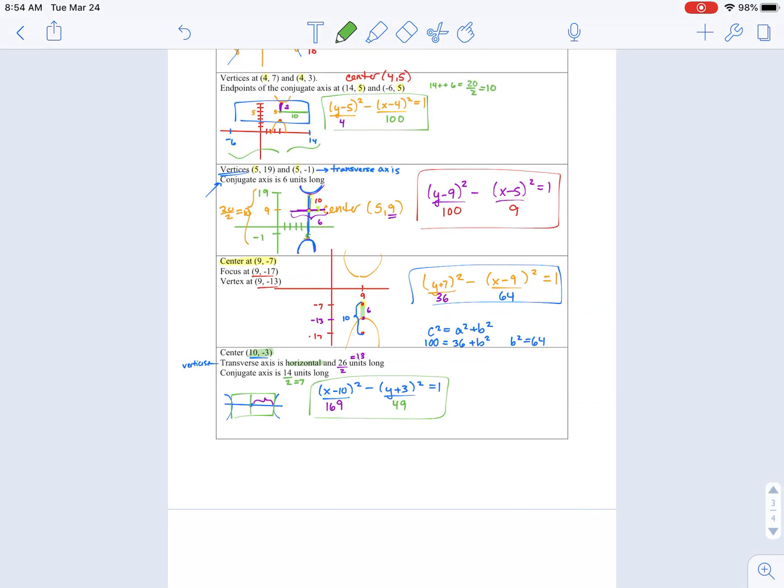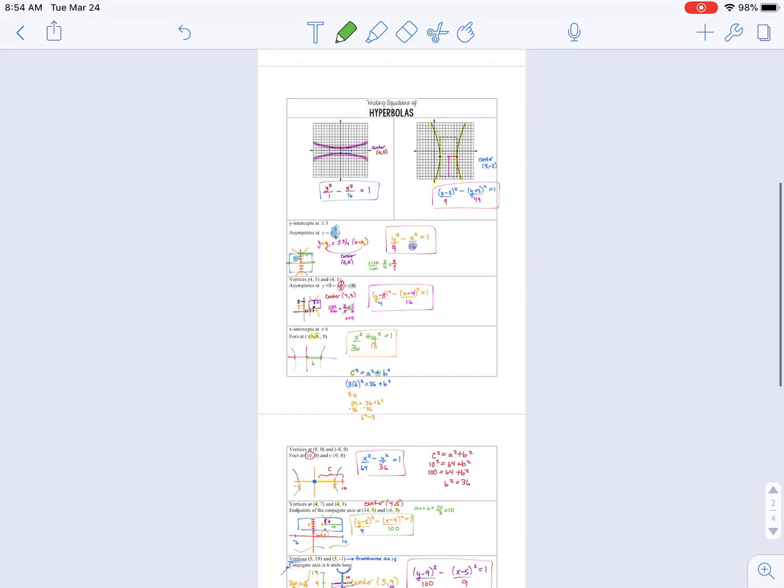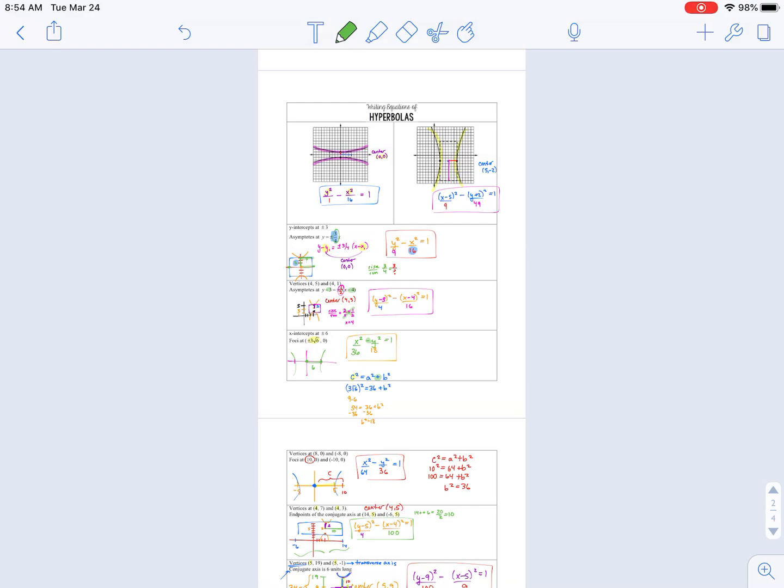Tonight's homework should look very similar to this. You can follow along from the notes. It's writing equations. It is a one-page front and back. It is also located in your packet if you wanted to do it in the paper packet versus the one posted on Notability.